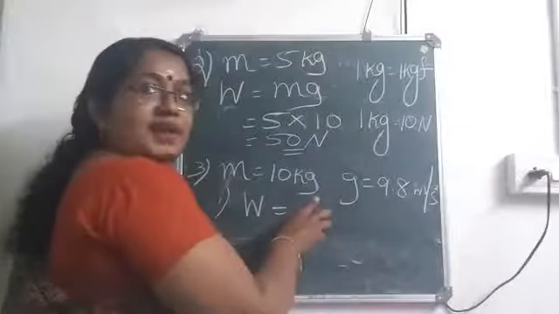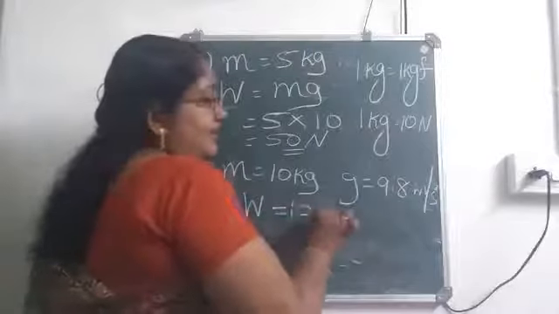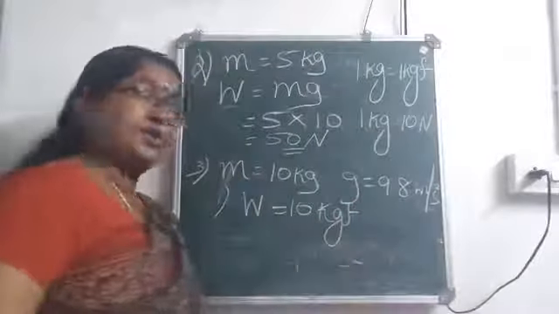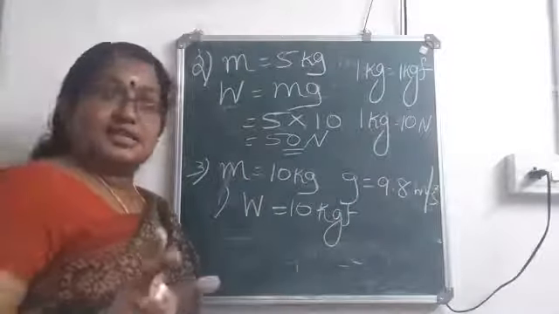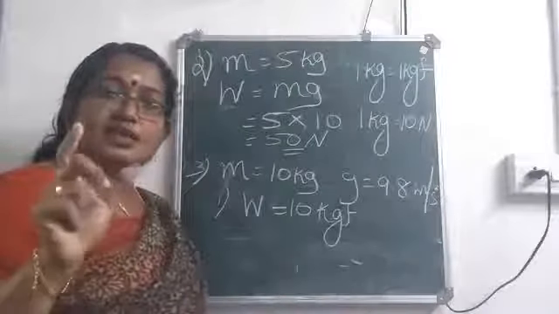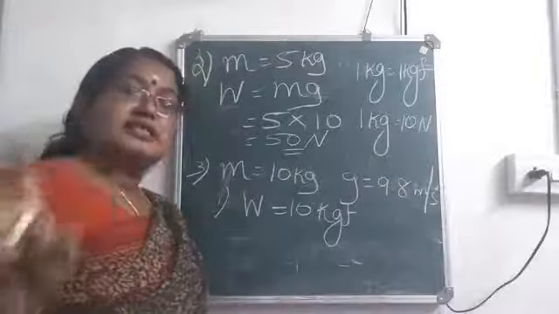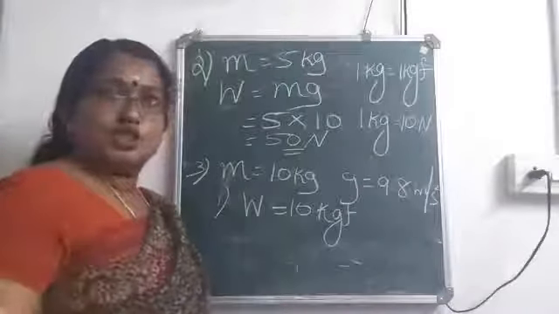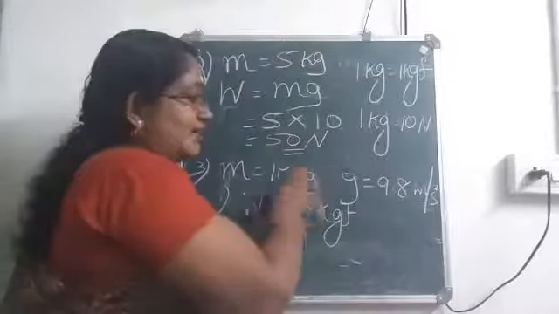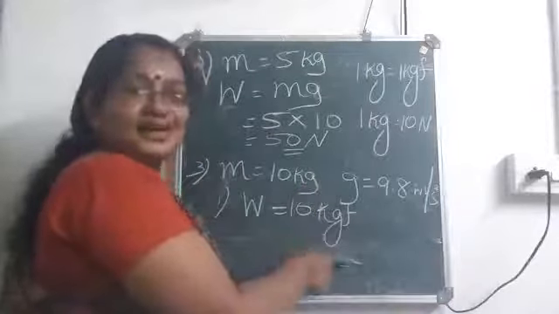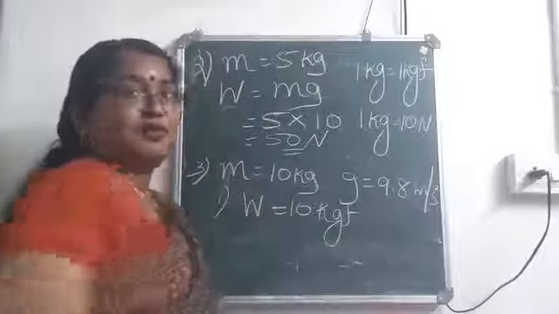In the first case, it is asked to find the value of weight in kgf. So, what will be the weight? Weight will be 10 kgf itself. Did you understand? If you want to calculate weight in kgf, you don't need to do any multiplication. You don't need to take the value of g. What is the mass given there? That will be the weight. kg and kgf are equal.